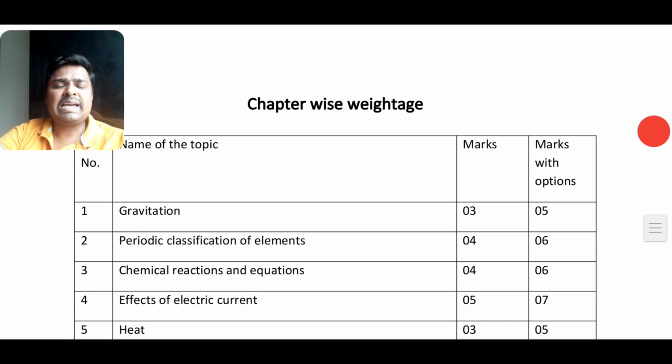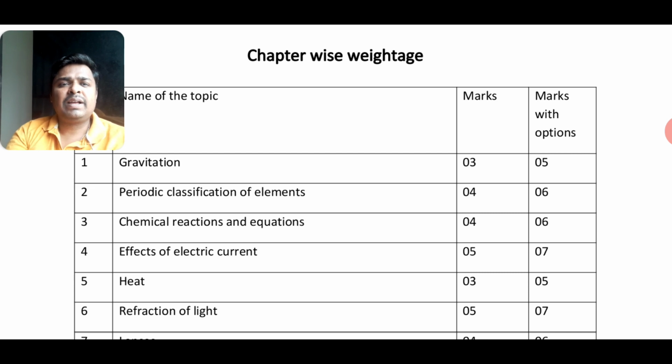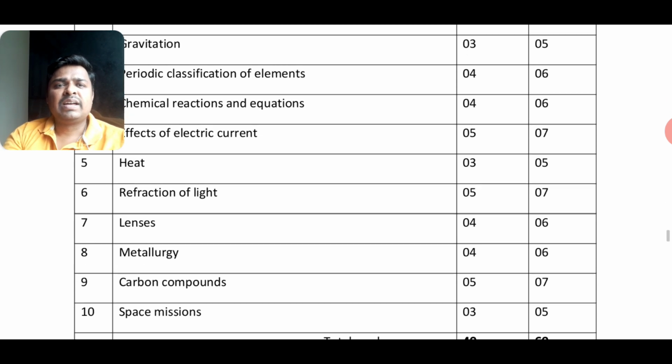So, this is the chapter-wise weightage. Gravitation, if you see, 3 marks out of 5 for option. Then periodic classification of elements, 4 marks compulsory. Then chemical reactions, 4 marks. Electric current, 5 marks. Heat, 3 marks.